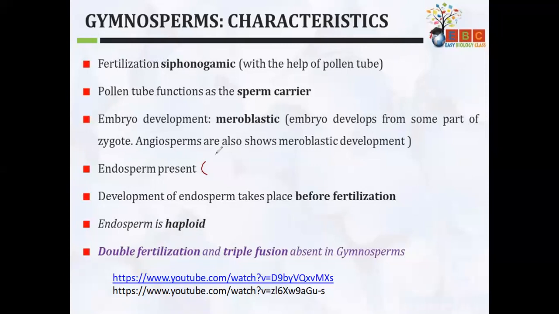I say that plants are autotrophic, so they derive their nutrition by photosynthesis, which is conducted by the leaves. Isn't it? Yes or no? Yes ma'am. So when the plant is in seedling form, there will be presence of leaf. Then only it can do photosynthesis. Now, seed, what about seeds? Seeds have leaves.